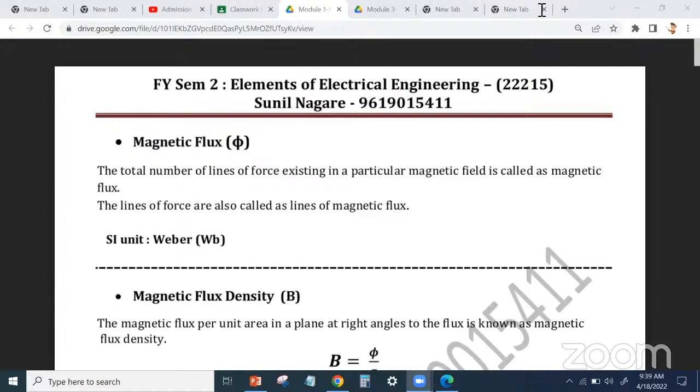So we completed two modules, module 2 and module 3. We'll complete the next module in the next 3-4 lectures, and it has sums also. Once we complete the first module, the remaining modules 4, 5, 6 are easy. Module 4 is the easiest because it has the transformer, which you studied in basic electronics. It will be done quickly: step up, step down, then capital K, the transformation ratio. And the last 2 modules, motor and fuse, will also be done quickly. The first module is very important because sums will come from it.